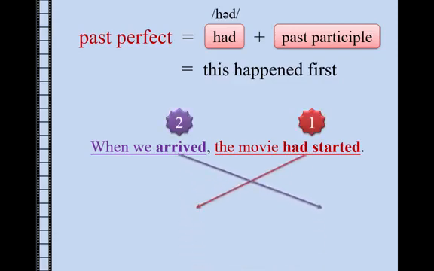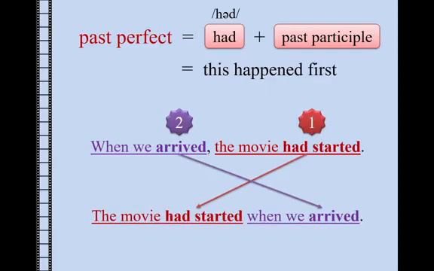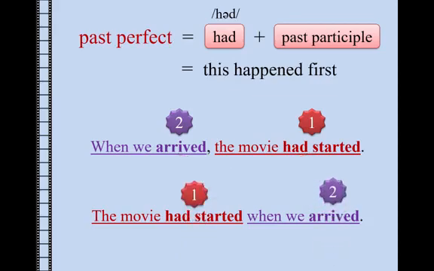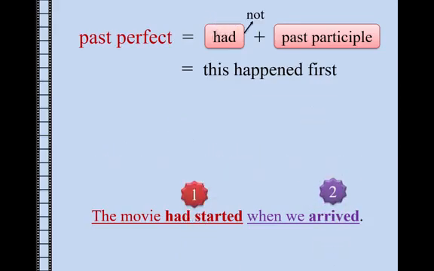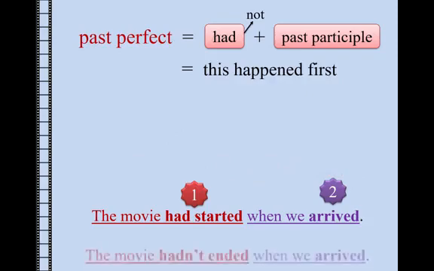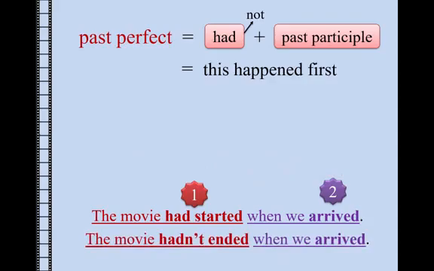It is possible to change the clause order. The movie had started when we arrived. The sentence looks different, but the time order, the movie started first, we arrived later, is the same. To make the negative, we can add not after had. For example, the movie hadn't ended when we arrived. We missed the first half of the movie, but I still enjoyed the second half.